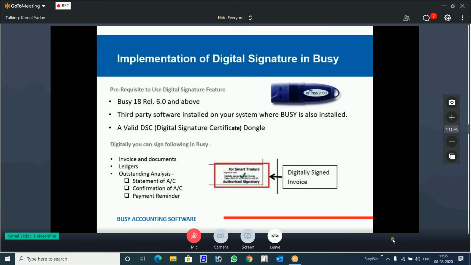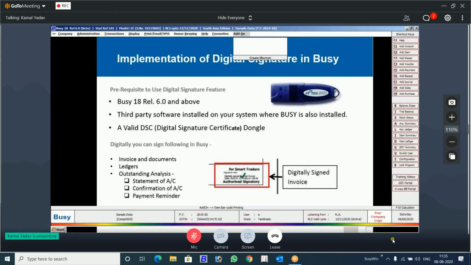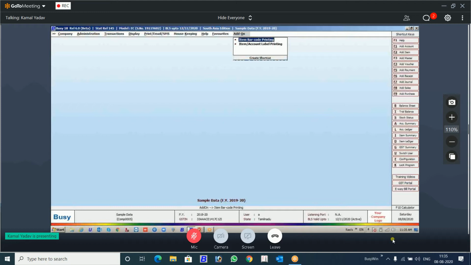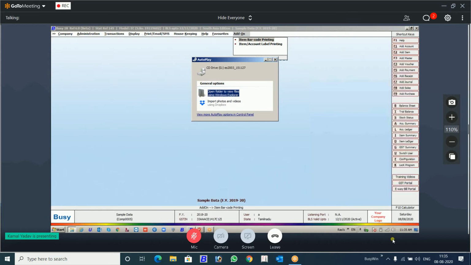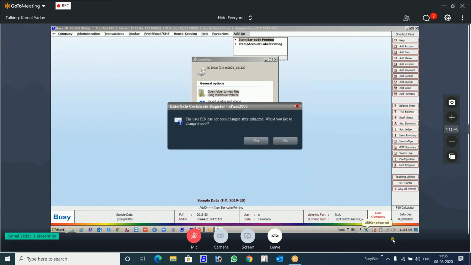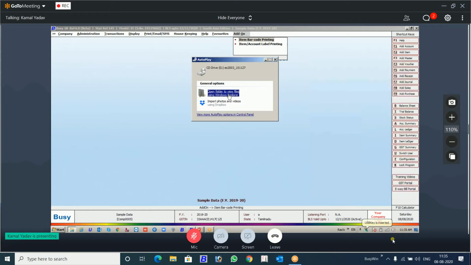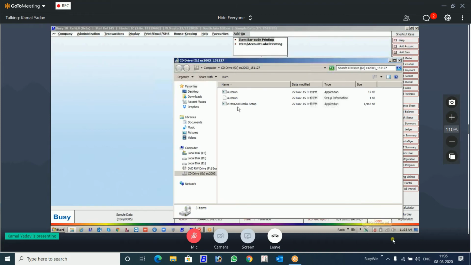Now we will see the detailed implementation, how we are going to do that in BUSY. Let me place this DSC dongle. I have a DSC dongle and I am going to place it now. Some of you might not know, when you place this device initially you have to install the software, if you are new to DSC. Like any other software, you install it.